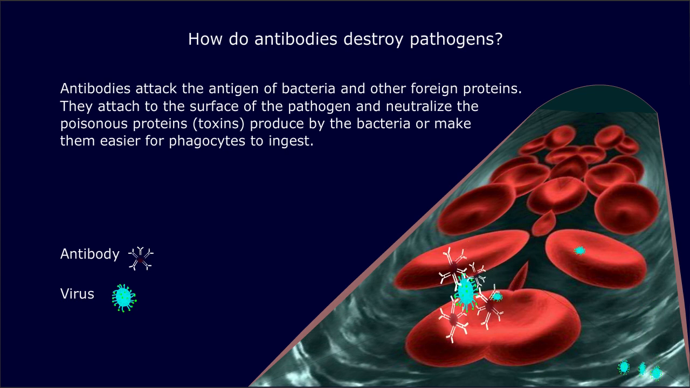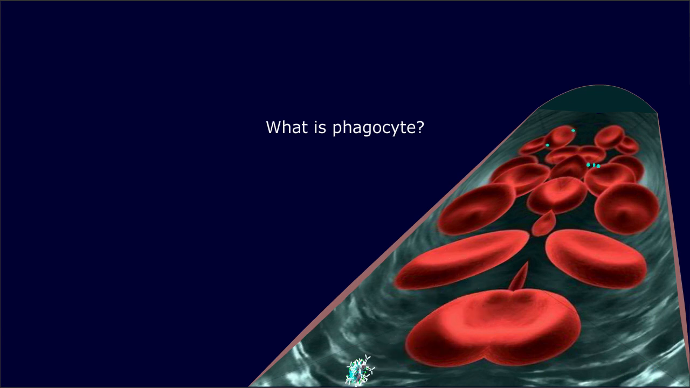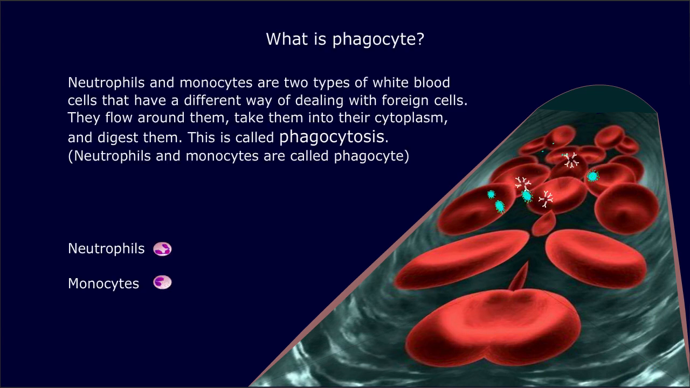They attach to the surface of the pathogen and neutralize the poisonous proteins, toxins produced by the bacteria, or make them easier for phagocytes to ingest. What is a phagocyte? Neutrophils and monocytes are 2 types of white blood cells that have a different way of dealing with foreign cells. They flow around them, take them into their cytoplasm, and digest them. This is called phagocytosis. Neutrophils and monocytes are called phagocytes.